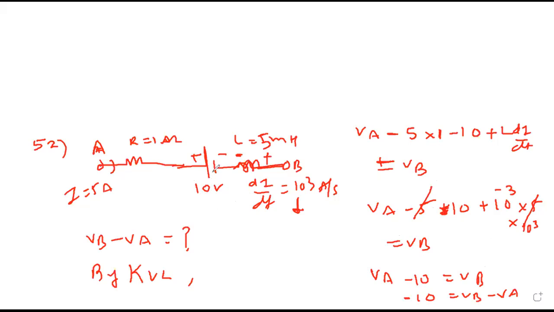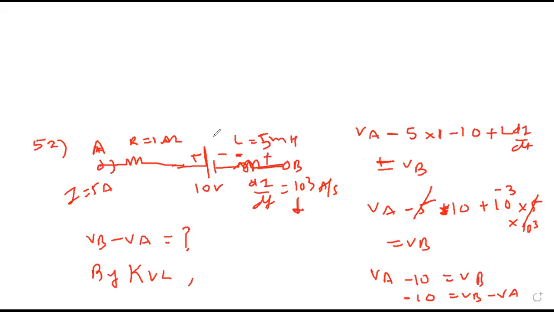Hello? Yes, sir. Current is decreasing, therefore it will oppose the change in current. Therefore I wrote here plus. Because we are going from positive to negative, then we write minus, minus to plus, we write plus.